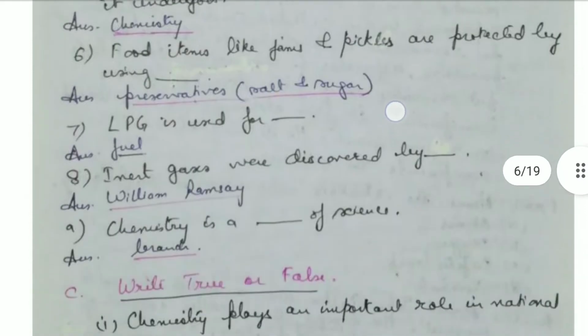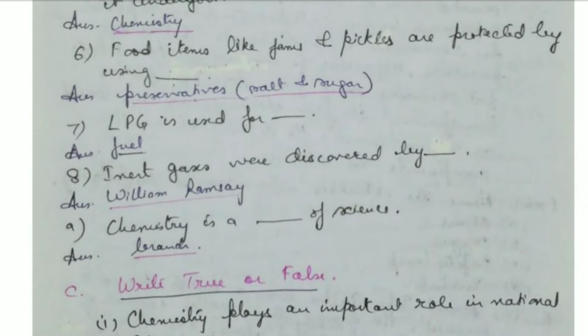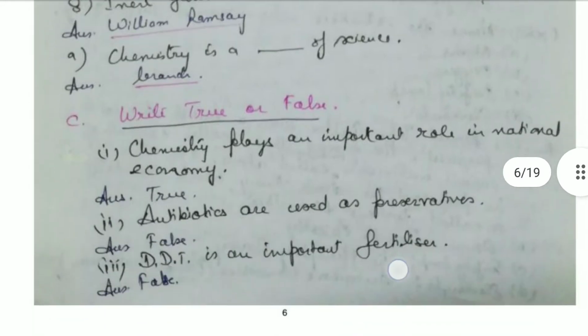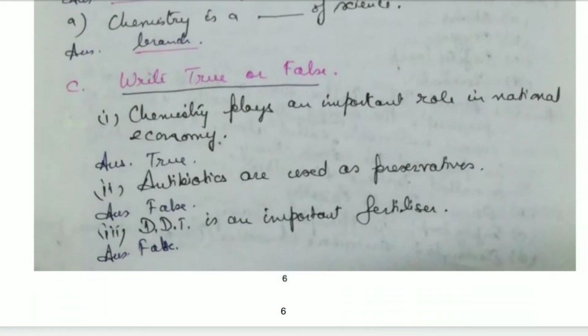Then food items like jams and pickles are protected by using preservatives like salt and sugar. LPG is used for fuel. Then inert gases were discovered by William Ramsay. Then chemistry is a branch of science. Next, we come to some true and false. Chemistry plays an important role in national economy.